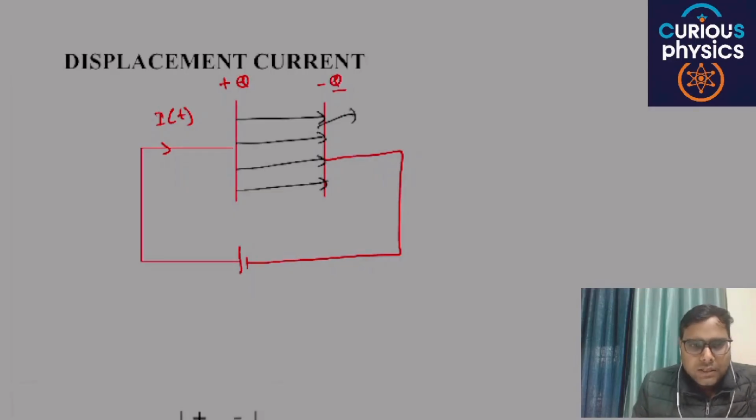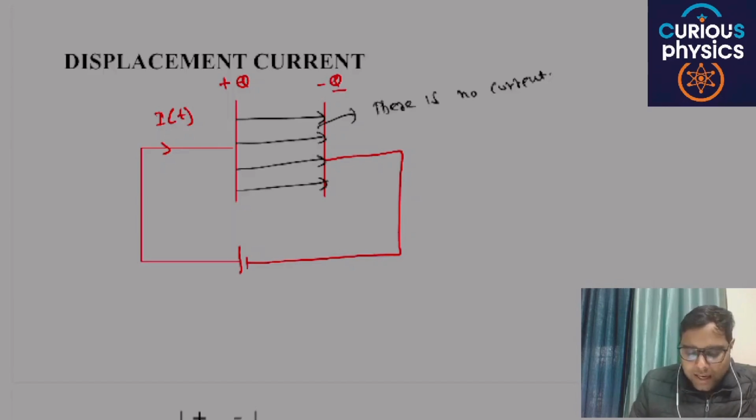After understanding the concept of displacement current, we will get to know that a displacement current flows inside this capacitor. But for now, for our understanding, there is no current.